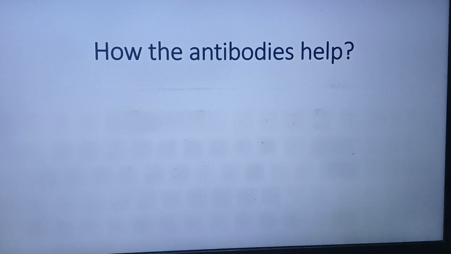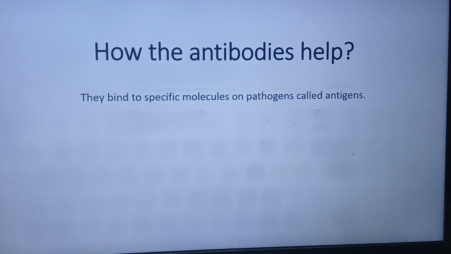So if the antigens are captured, the pathogens will be powerless. So by capturing the antigens of the specific pathogen, the antibodies are making the pathogens inactive.